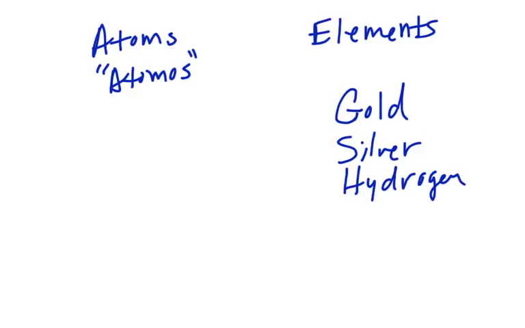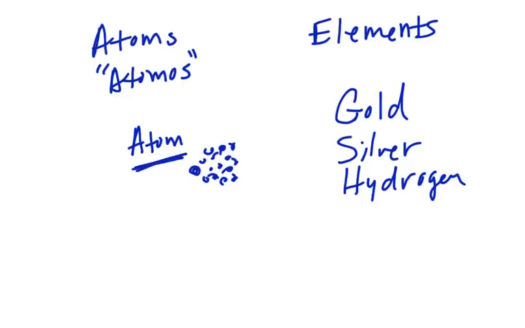Democritus said, well, if you just keep taking a sample of gold and you keep splitting it up forever and ever, you would get down to a small particle that you would never be able to split up, and he called that an atom, which meant indivisible. So you would have just a single atom in this big sample of gold. And that's kind of right. You get down to an atom, you will still have what you could call gold.